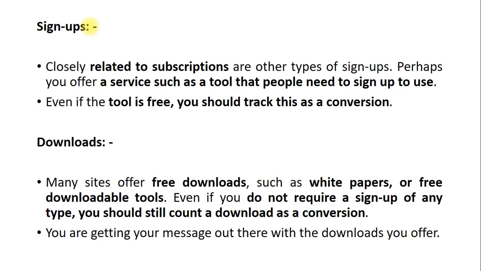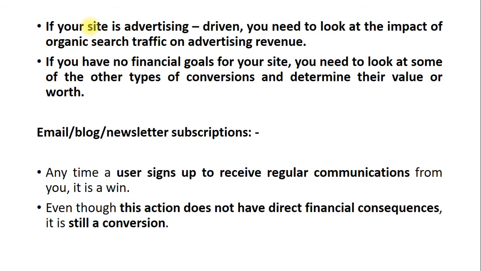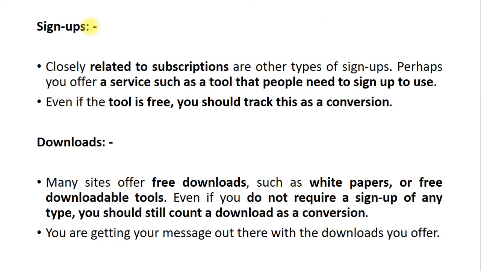So we are going to discuss the points of conversions over here, because we are going to tie our SEO with the conversions, right? So we are going to learn different kinds of conversions. First conversion we have discussed is what? Sales and revenue. Next conversion is what? Subscriptions for email, blog and newsletters.